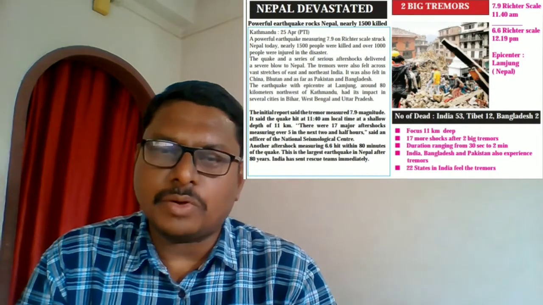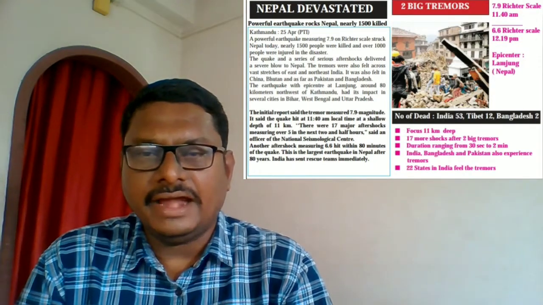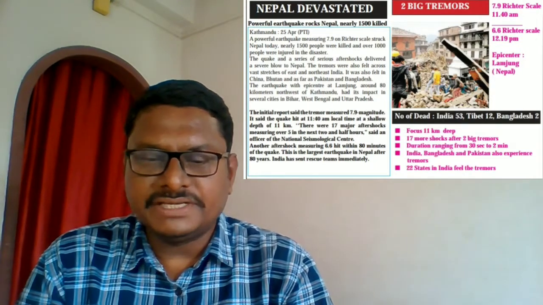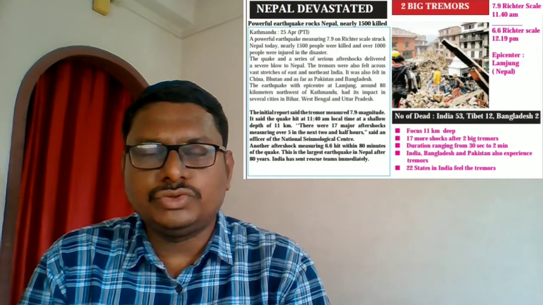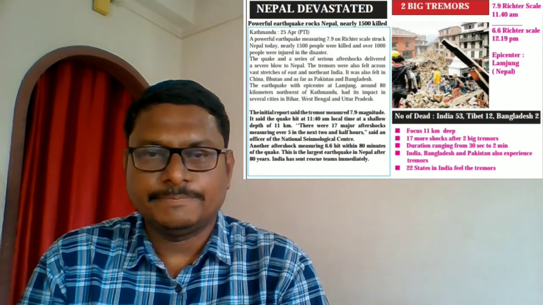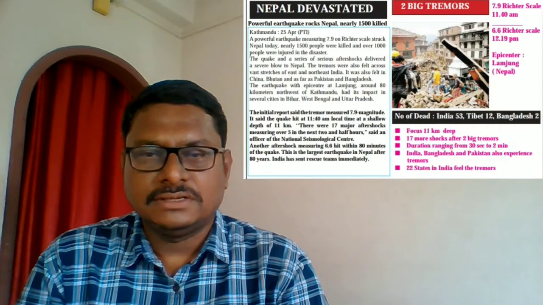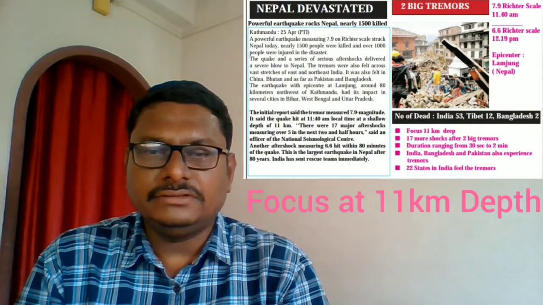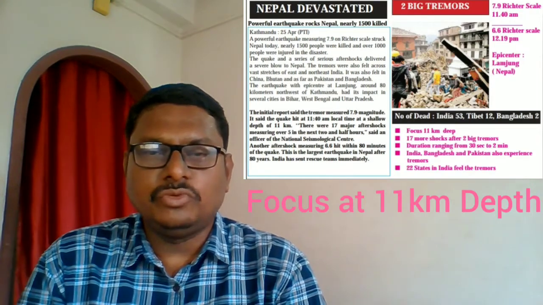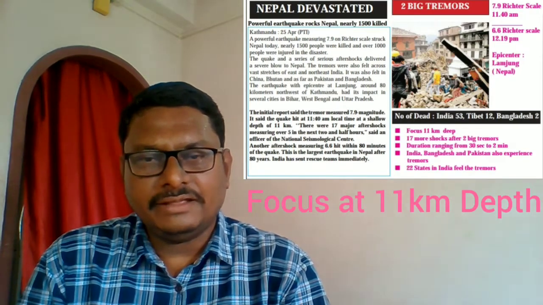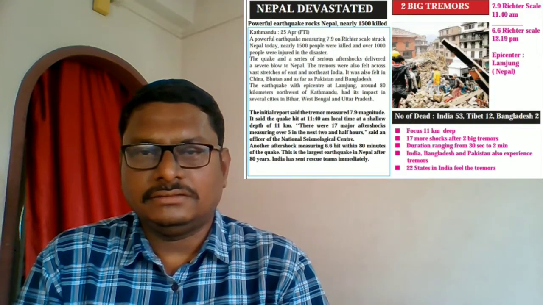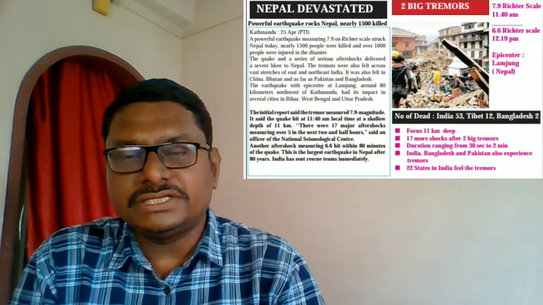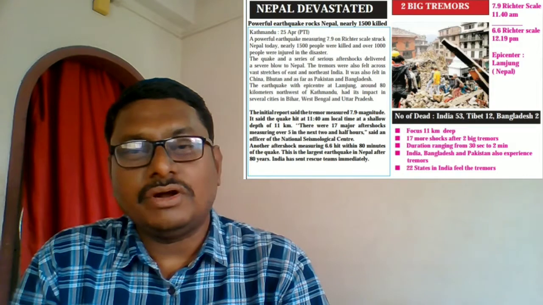Two very important concepts are epicenter and focus. Here we can see that at an 11-kilometer depth the actual movement happens, and that movement creates waves, and the waves which reach the earth surface first give the epicenter.